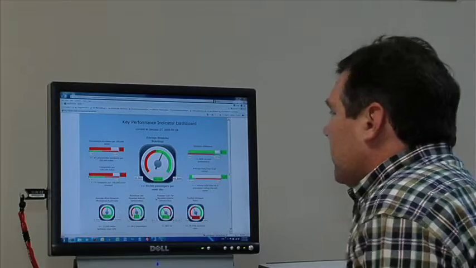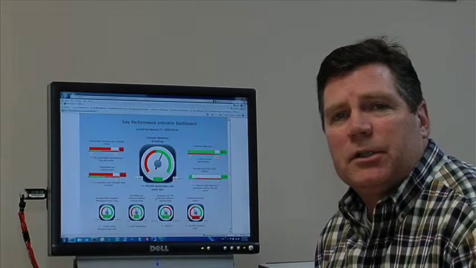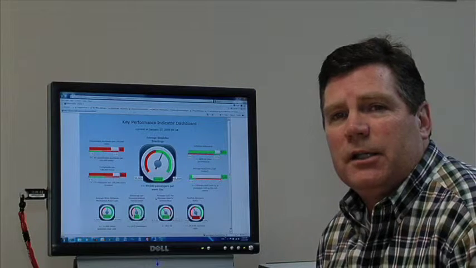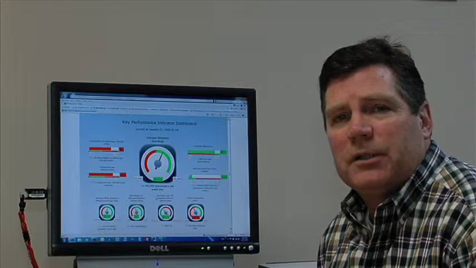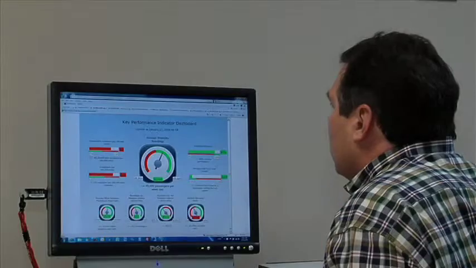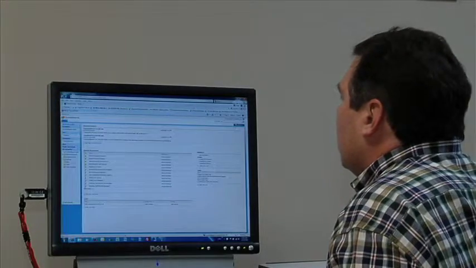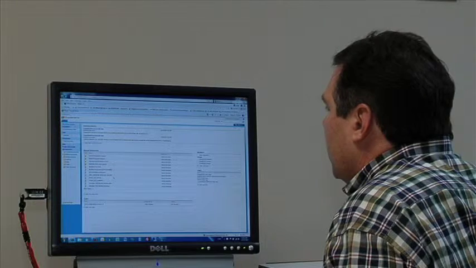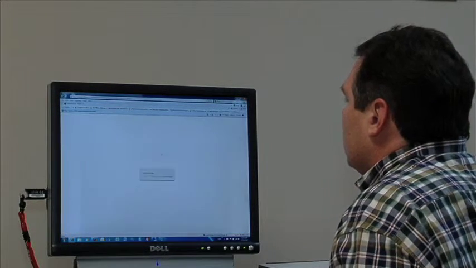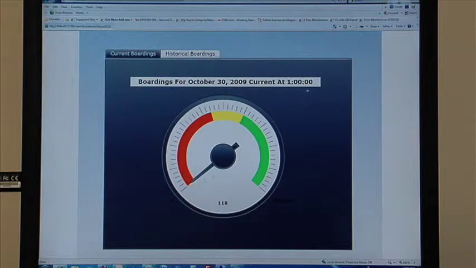Pretty much any aspect of your operation you can put into a dashboard and show real-time results on, if you can get the data off of the bus and into a database back at corporate in a real-time manner. We have simulated data coming in from various probings of the bus so that as the data comes in the morning, the indicator starts at 0 and works its way up to whatever the value is at the end of the day.